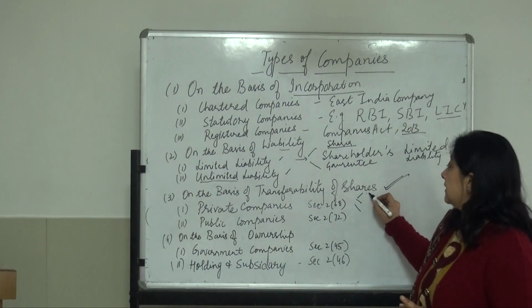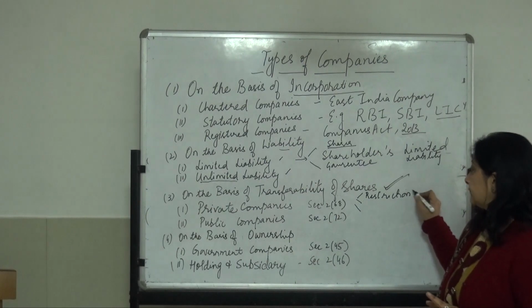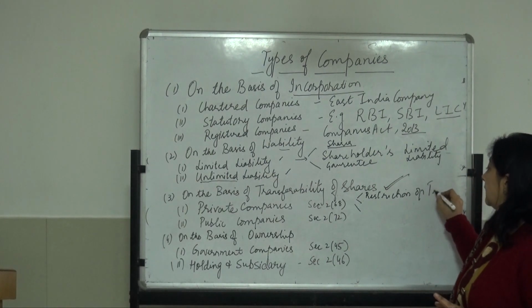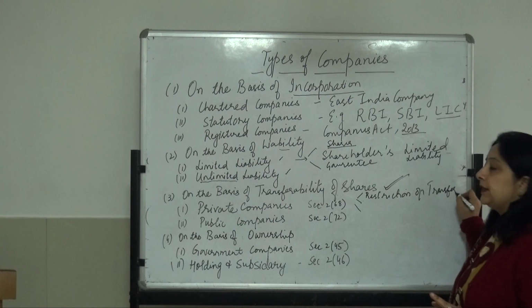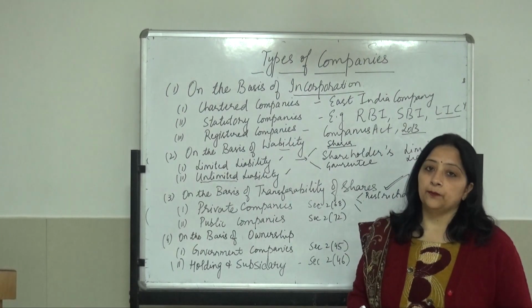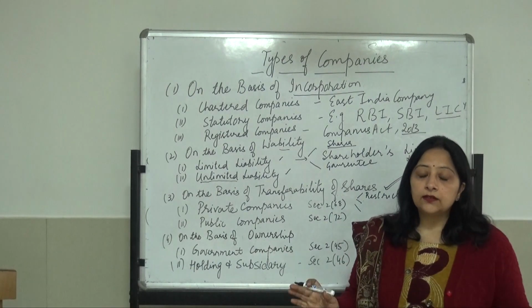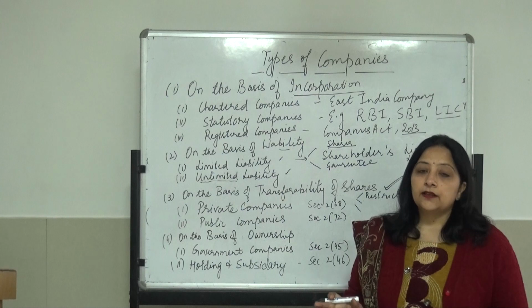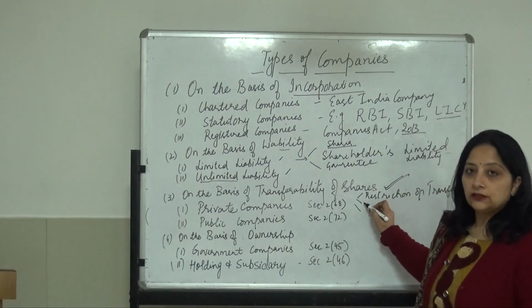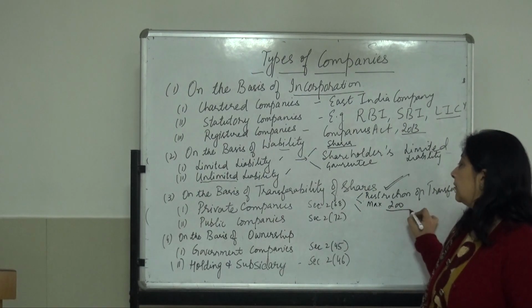First feature is there is restriction on transfer of shares. A member of a private company cannot freely transfer its shares as in case of a public company. There are limited members, they can transfer among themselves, but they cannot transfer freely. There are restrictions. So first condition is this. Second, maximum members are 200 only.